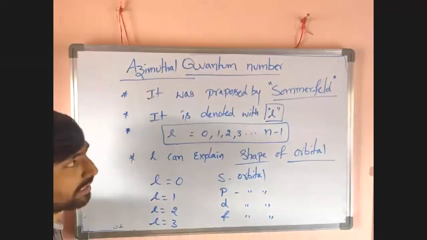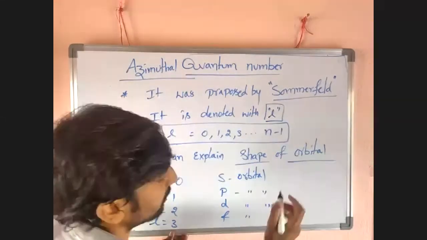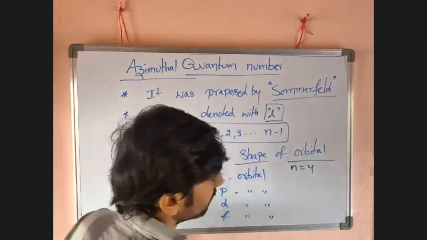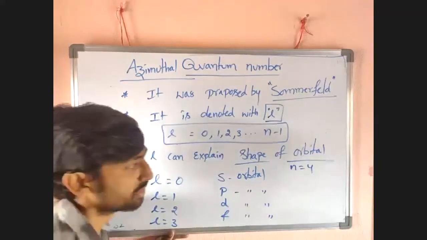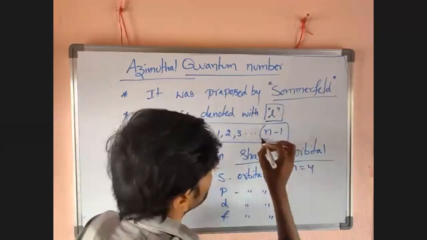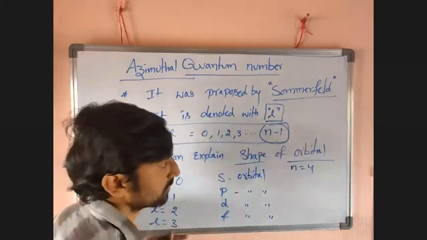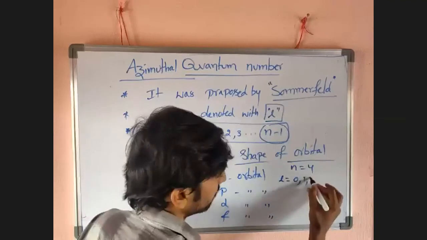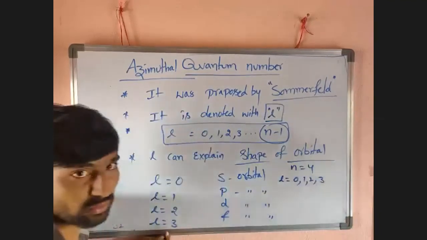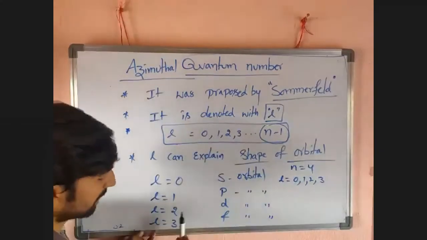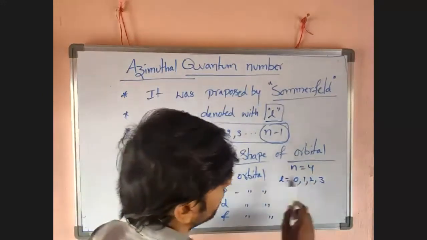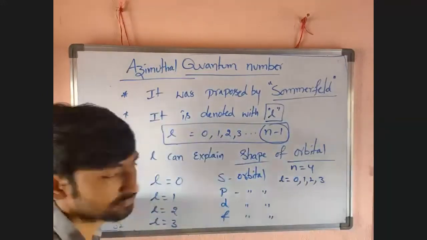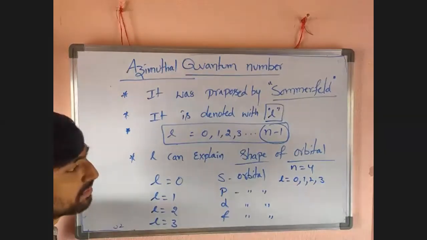For example, if n equal to 4, what are the L values? Look here, L values go up to n minus 1. That's why up to 3. So L equal to 0, 1, 2, 3. So here s orbital, p orbital, d orbital, f orbital, up to f orbital. Okay, so like that, guys.